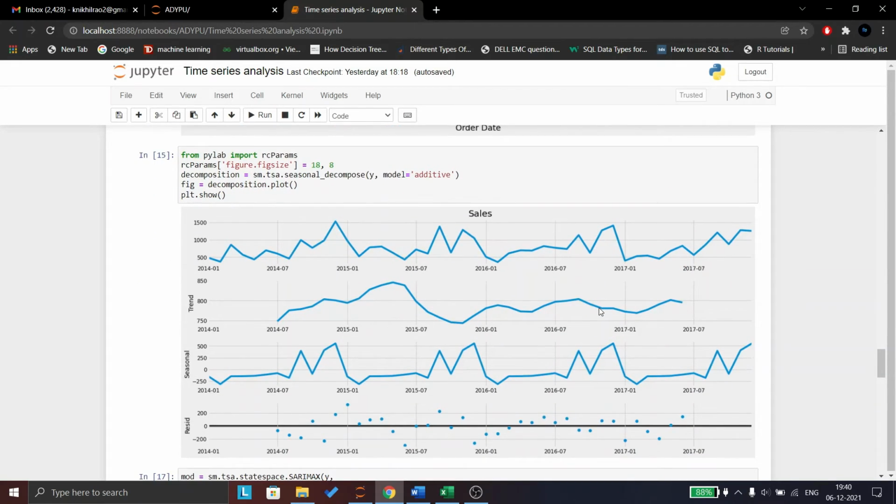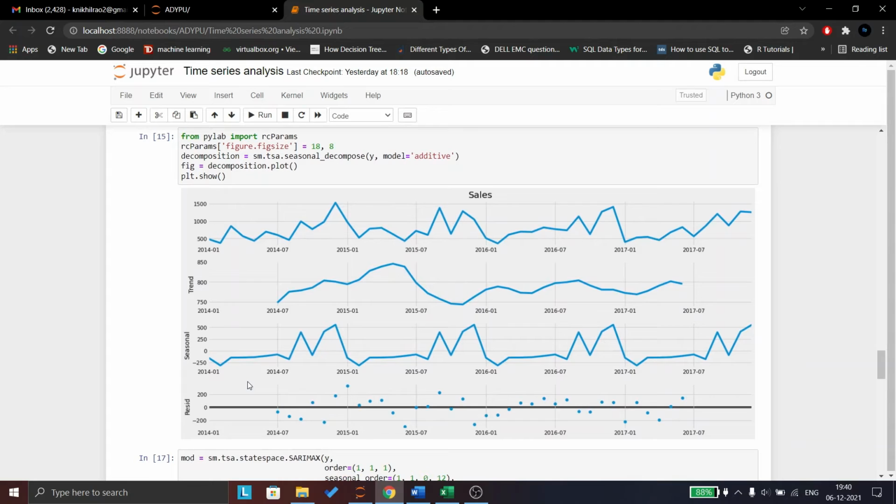Before training the model, we have created a decomposition chart where we can see the trend, seasonality, and residual of our data. As you can see, there is some seasonality in our furniture sales data. From month 7 or 8 onwards, that is July or August, we can see some rise in the sales, then again a fall, then again a rise, and we can see it for each year.